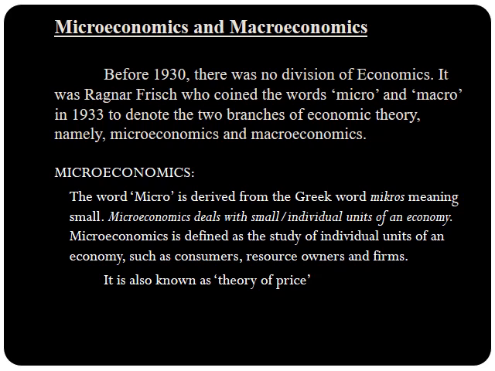Before 1930, there was no division of economics. It was only economics. There was no separate microeconomics and no separate macroeconomics. It was Ragnar Frisch who coined the words micro and macro in 1933 to denote the two branches of economic theory, namely microeconomics and macroeconomics.